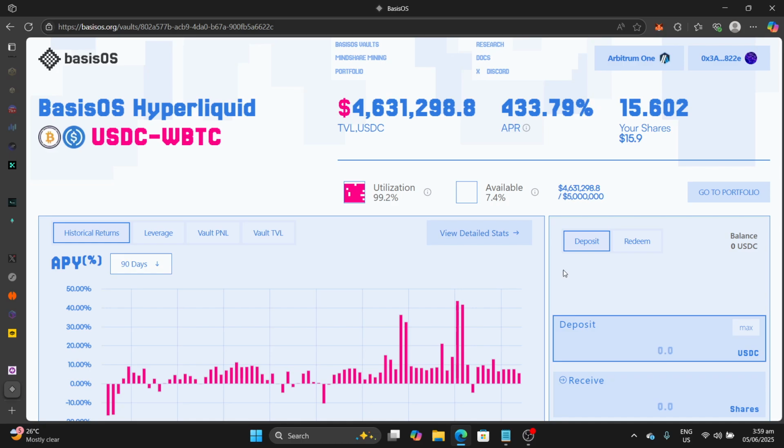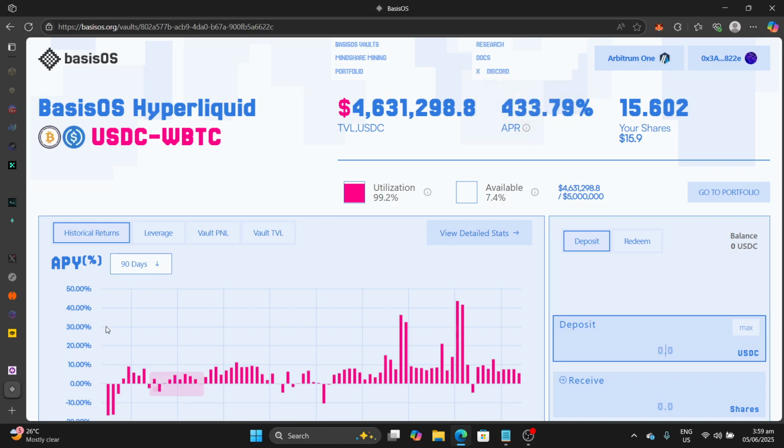Let's see if I can find it. So you see here, the base APY is just 11.80%, but the rewards APR, which is paid out in Basis token. No, not Basis token, BIOS. The name of the token is BIOS, is 421%. So the overall yield you'll be earning is that high.